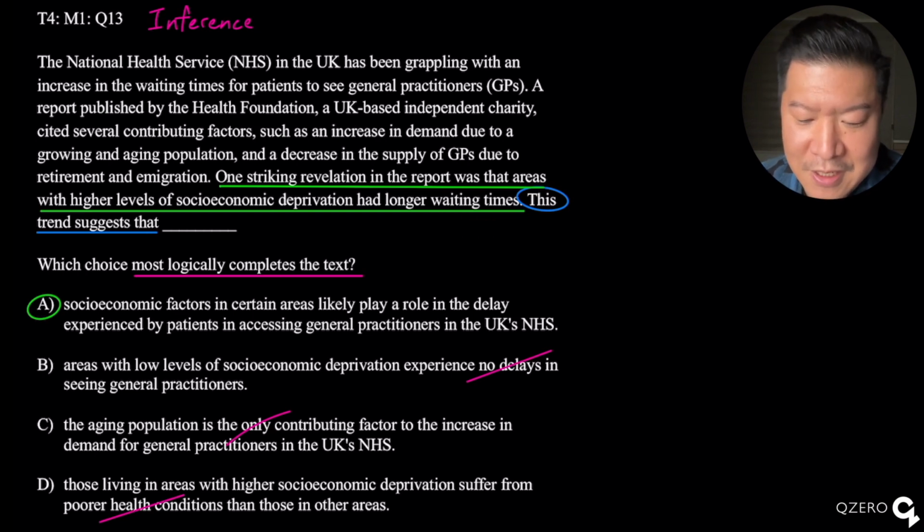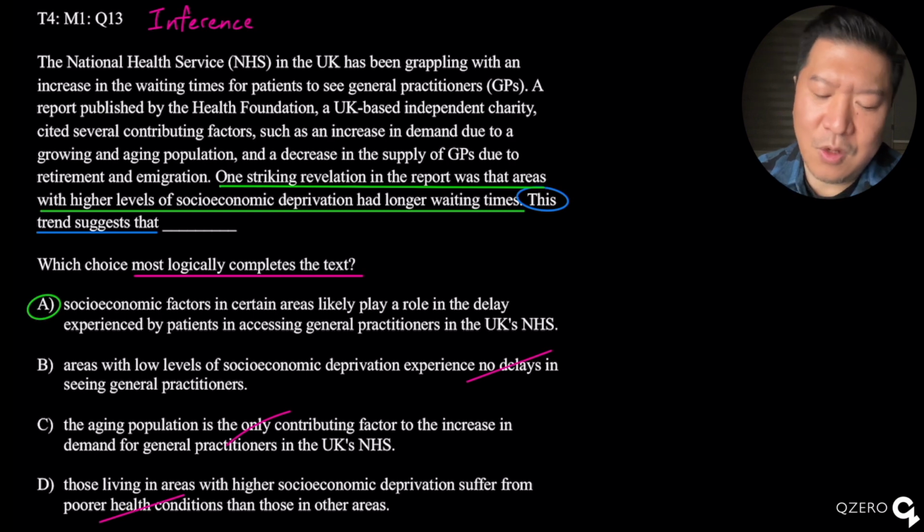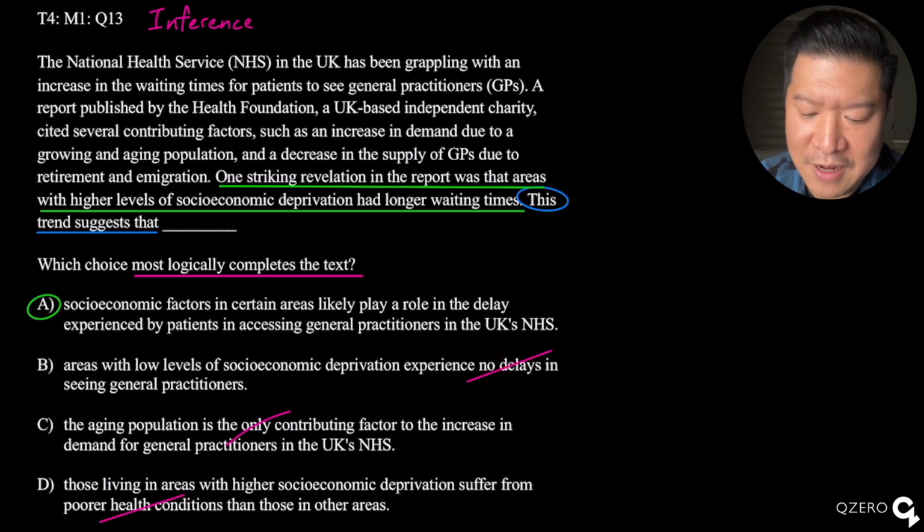Bravo doesn't make sense. It says areas with low levels of socioeconomic deprivation experience no delays. Well, it doesn't contradict the sentence, I'm sorry. This one says just low levels of deprivation, but it is too absolute to say there are no delays. The fact that places with not as much deprivation have no delays is too extreme.